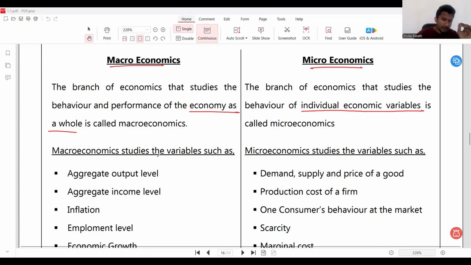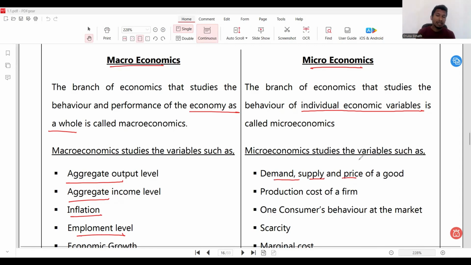If you look at the variables that we normally study under macroeconomics, what are the variables? We study aggregate output, the total output of the entire country. We study aggregate income, the total income of the entire country, the inflation, something relevant to the entire economy, employment level in the entire economy. See that now, we consider those the large scale variables here. But when it comes to microeconomics, we just study the demand, supply, and price of a good.